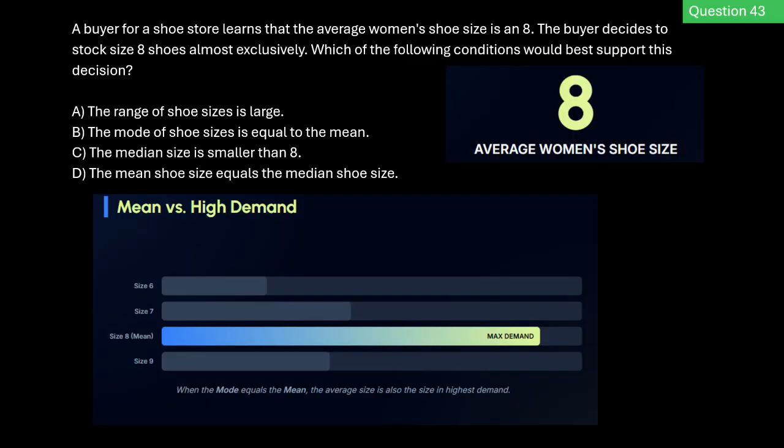Now look at this visualization. If we want our stocking decision to be successful, we need the size 8 to represent the peak demand. If the mode is equal to the mean, it guarantees that our mathematical average size 8 is almost the exact size in the highest demand. So it bridges the gap between a pure calculation and actual human behavior.